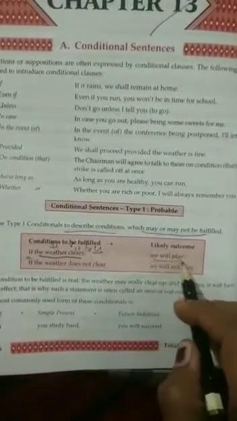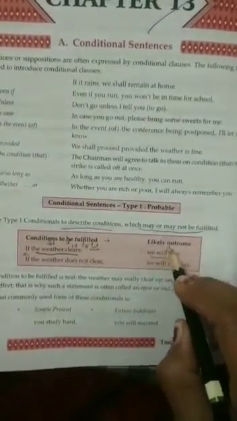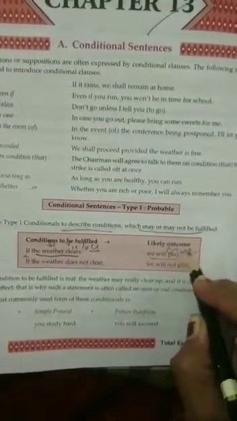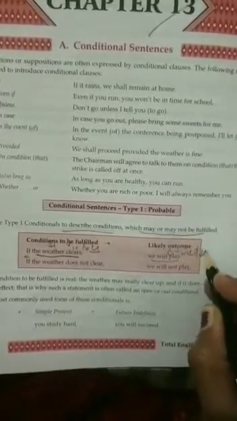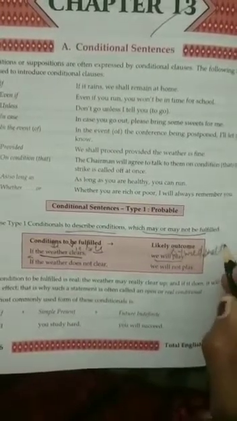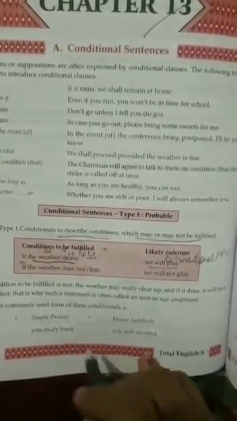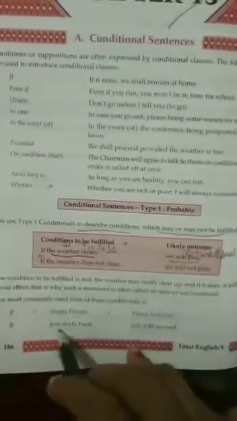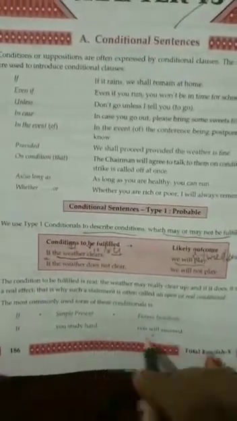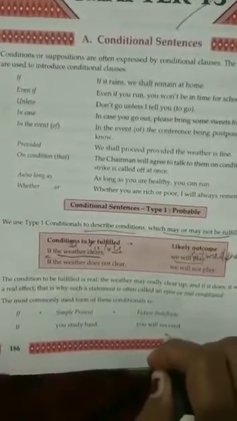Then this is a future tense in which we have subject plus will or shall according to the subject, plus verb first form. Okay. You study hard, you will succeed. If you study hard, you will succeed.